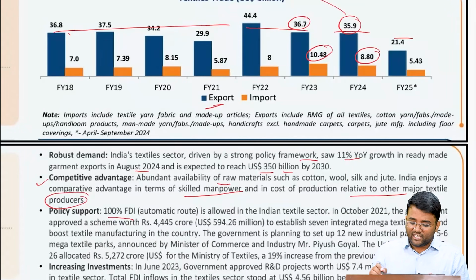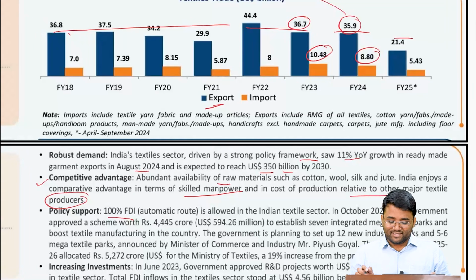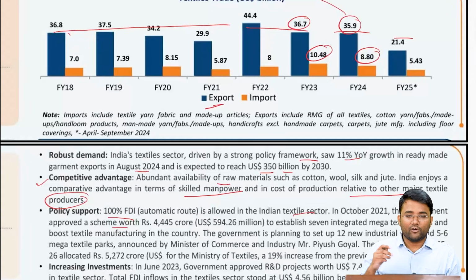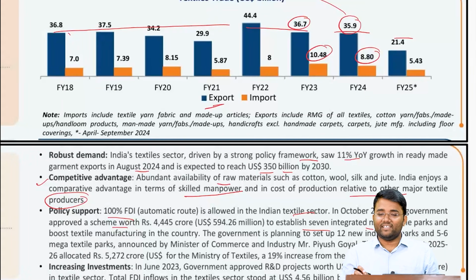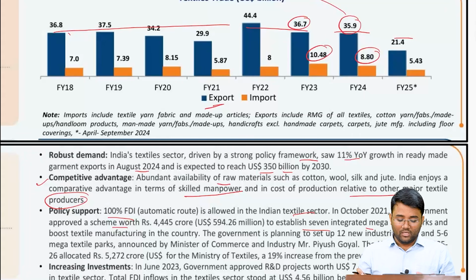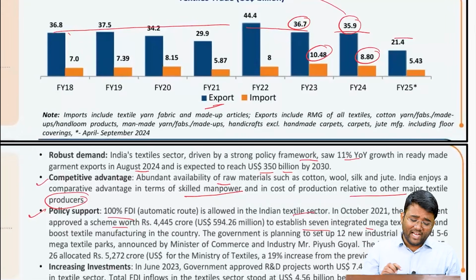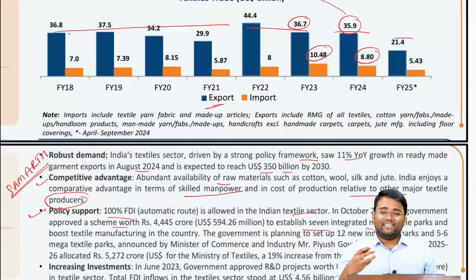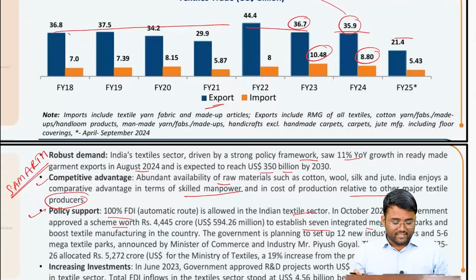Also, 100% FDI under the automatic route is allowed in the Indian textile sector, and the government also approved a scheme worth $4445 crore to establish 7 integrated mega textile parks with a plug and play model. So the government is also providing policy support. And there have been various other schemes, like the Samarth scheme, for ensuring that skills are provided to the people in the textile sector.